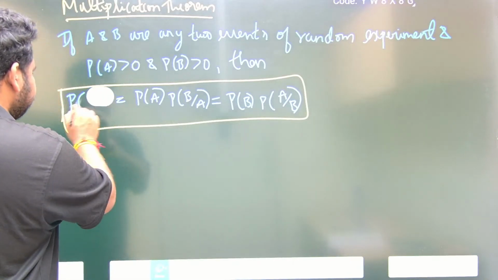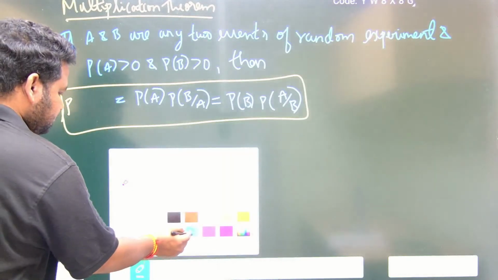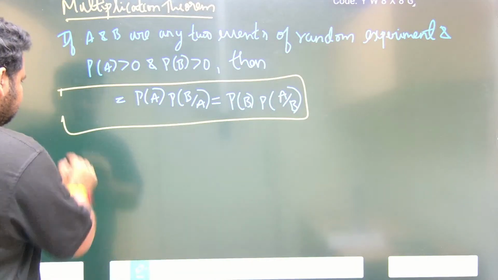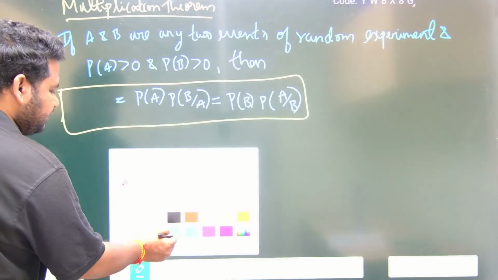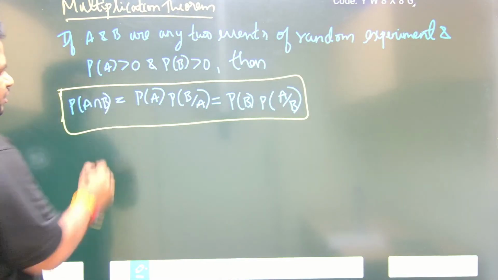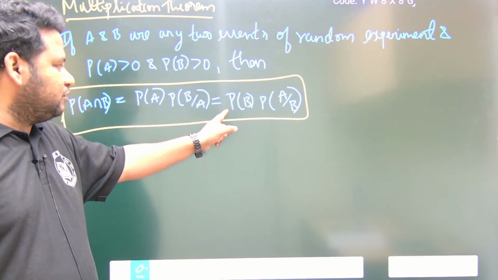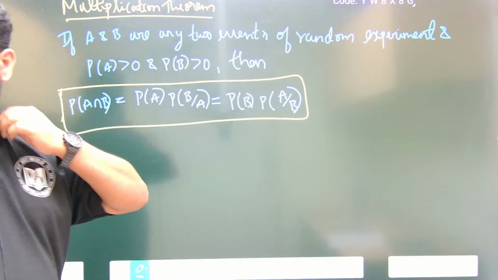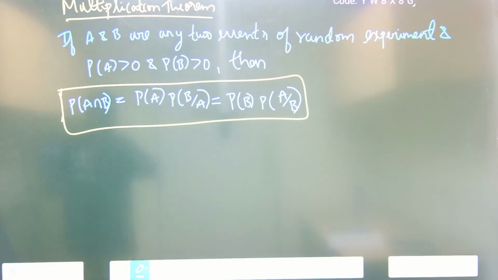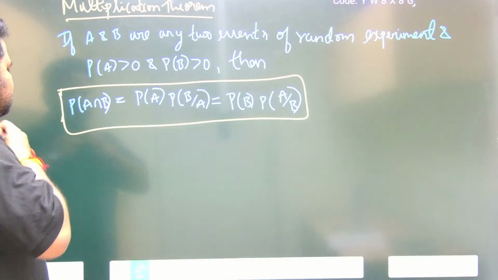So here it should not be P of A by B. This should actually be P of A intersection B. You have to make a small change here. P of A intersection B is equal to P of A into P of B by A, or this will also be equal to P of B into P of A by B. So let us go for the proof now, friends. What does the proof say? Proof of multiplication theorem. Let us go for the proof.